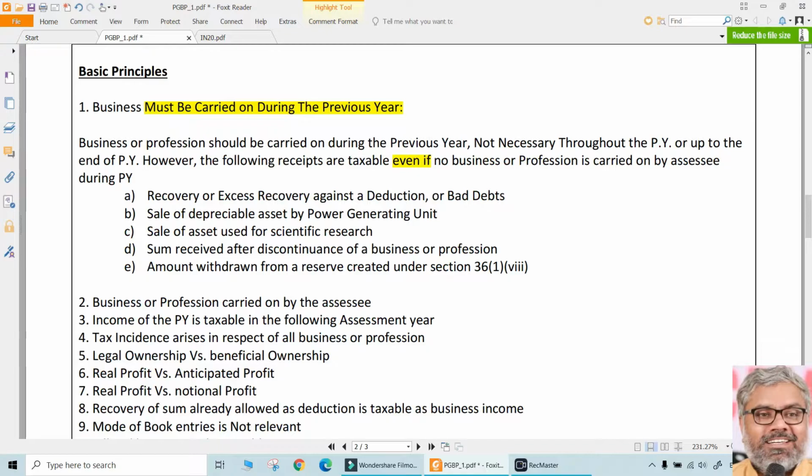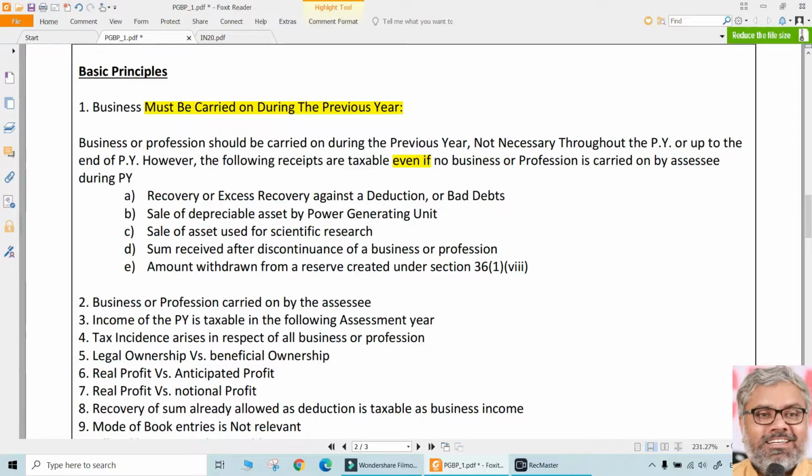For example, in the case of unrealized rent or arrears of rent received by the SSC during the previous year, such amount will be taxable in the hands of the SSC even though he is not the owner of the house during the previous year. Same logic here also. That means section 25A, as an exception to the charging section 22.